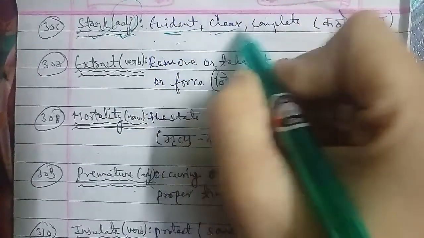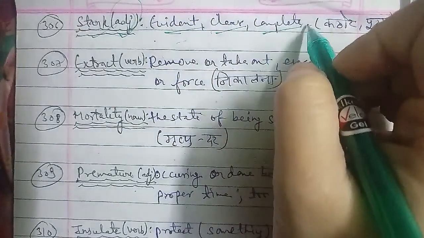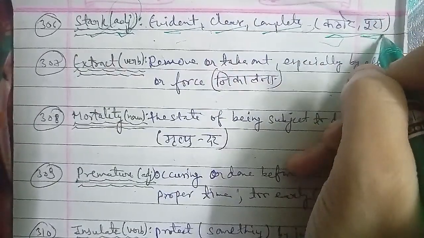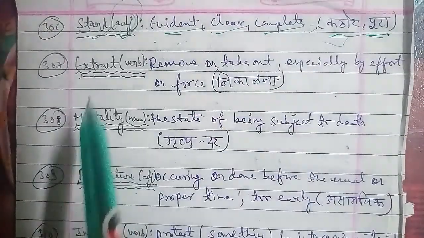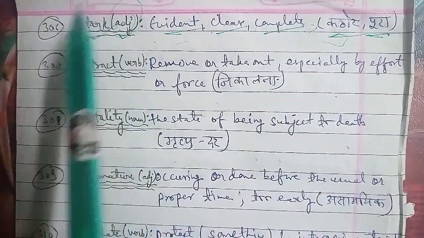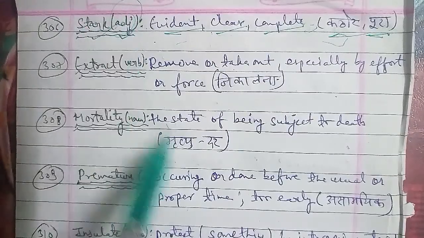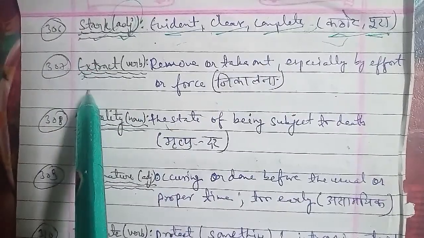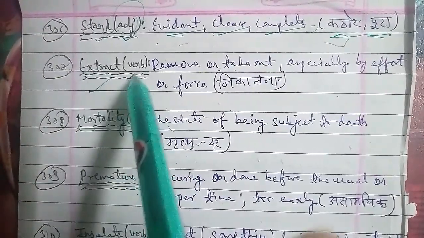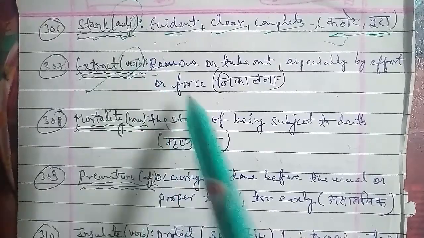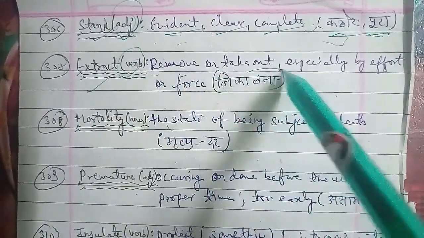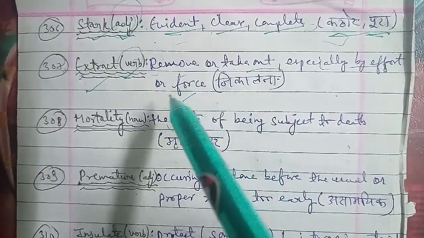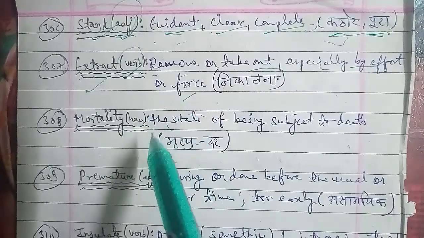Now moving on with the next one, the 308th word, and the word is mortality. Mortality is used as a noun, and the meaning of mortality is the state of being subject to death, mrityudar. Basically the state where you are subject to death, and then you can use the word mortality for that. In Hindi, mortality directly means mrityudar, and if something is related to death, then you can use the word mortality here.